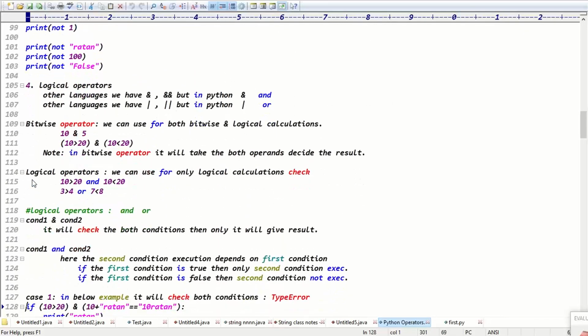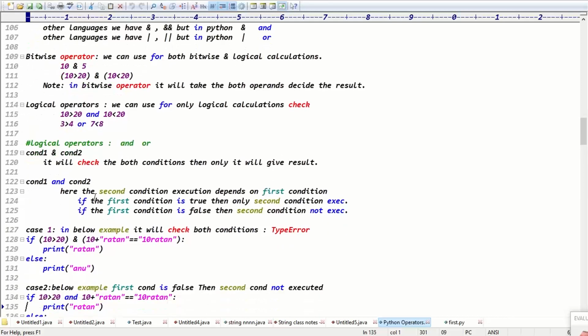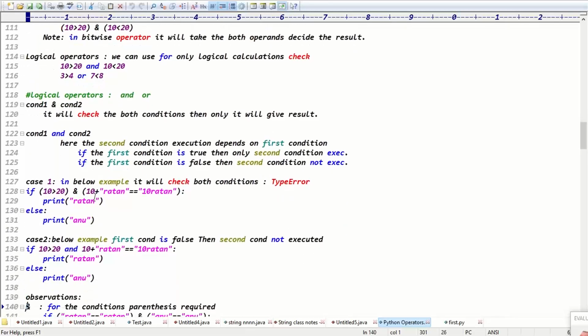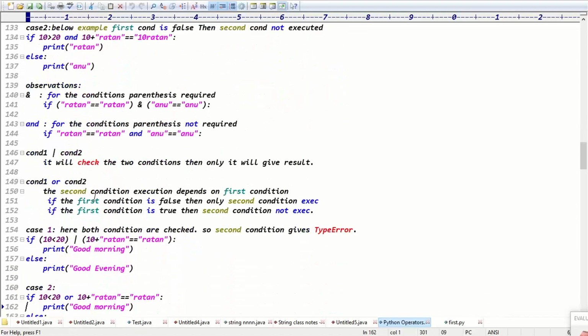Yesterday, in the bitwise operator, guys, the bitwise operator can go for bitwise calculations as well as logical calculations, right? What is the difference, guys? The main difference is that the bitwise operator checks both conditions, then only decides the result. What about the logical operator? In the logical operator, second condition execution depends on the first condition, right? Exactly, guys.